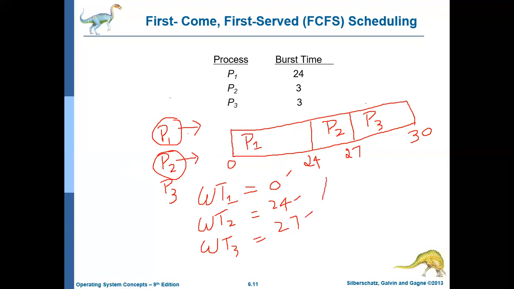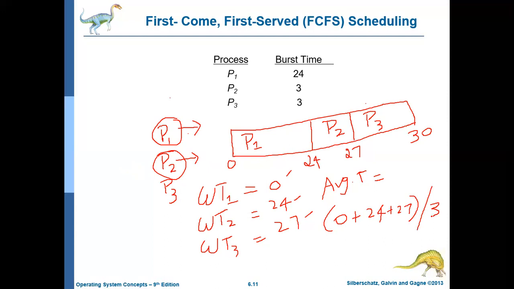Now if you want to calculate the average waiting time, you just add all these individual waiting times and divide by the number of processes. So the average waiting time will be equal to the waiting time of process 1, that is 0, plus the waiting time of process 2, that is 24, plus the waiting time of process 3, that is 27. So 0 plus 24 plus 27, divided by 3.